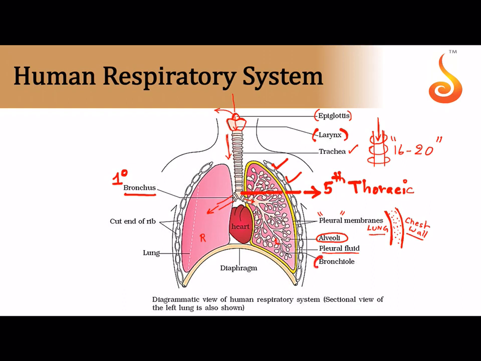And the smallest of branches which are found inside the lung, which terminate in alveoli, are referred to as the bronchioles. And another very important thing is, you can notice this muscular disc, isn't it? This muscular disc upon which the lung is situated is referred to as the diaphragm.